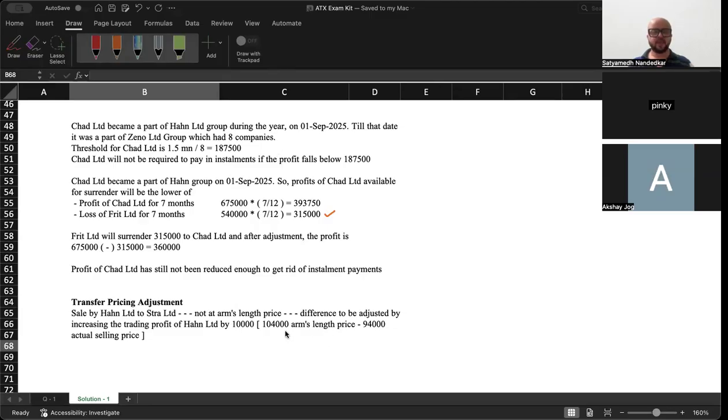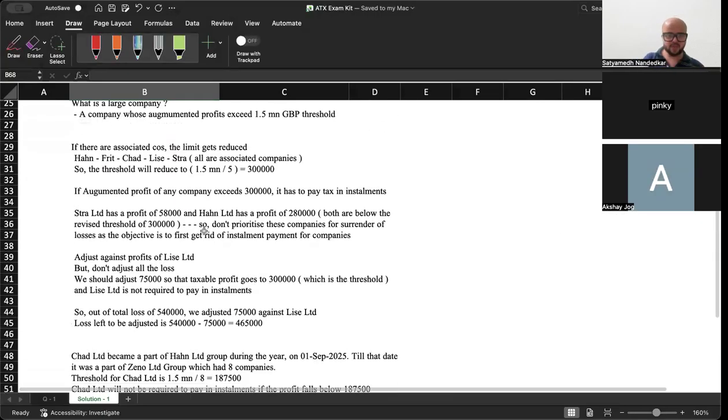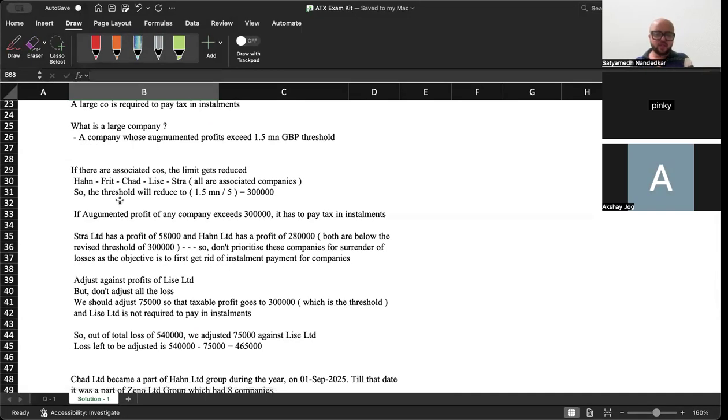Okay. Now, your loss allocation is done, right? And see, in this question, that installment thing was very important. Also understand one thing. If you look at the list of the group companies, which ones have I written in the associated companies list? Hahn, Frit, Chad, Lees and Stra, right? But you have to understand that which companies should be included and which companies should be excluded.